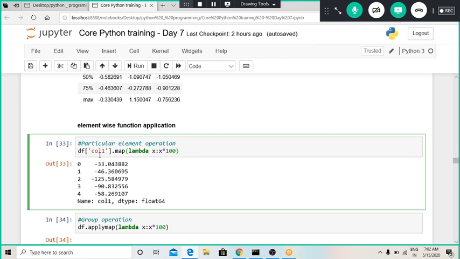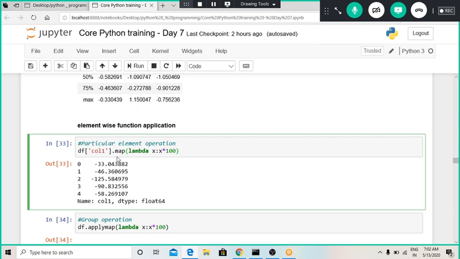This is another way of extracting a column from a data frame. We use df, and then whatever the column name is can be placed in these square brackets. Now I wanted to apply a lambda function on only this column, so we can use the dot map function.